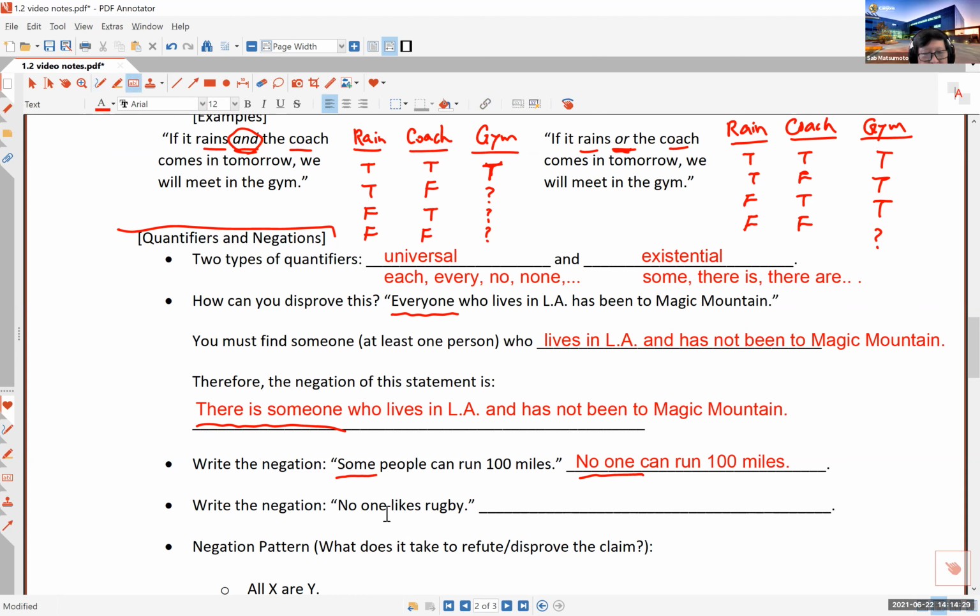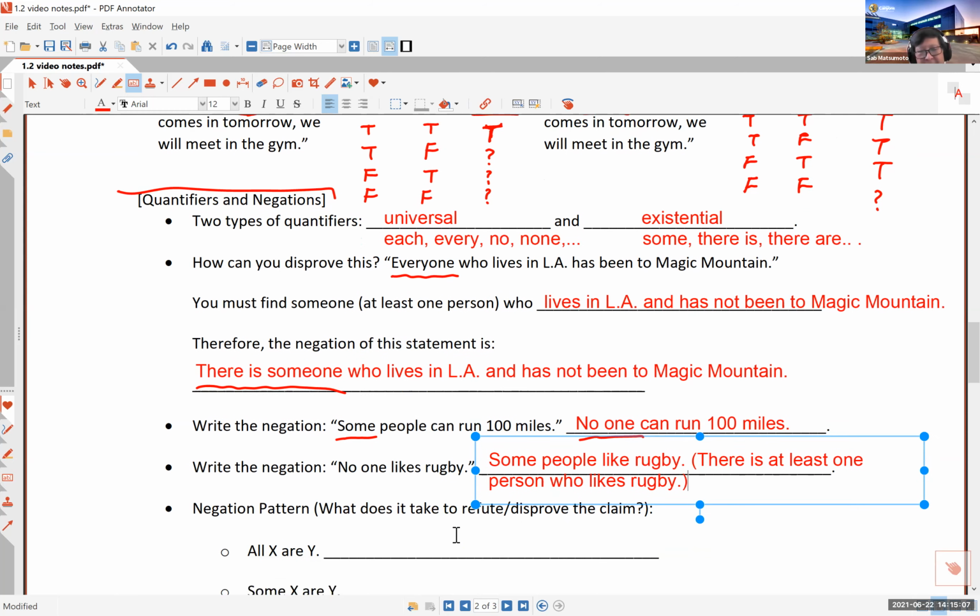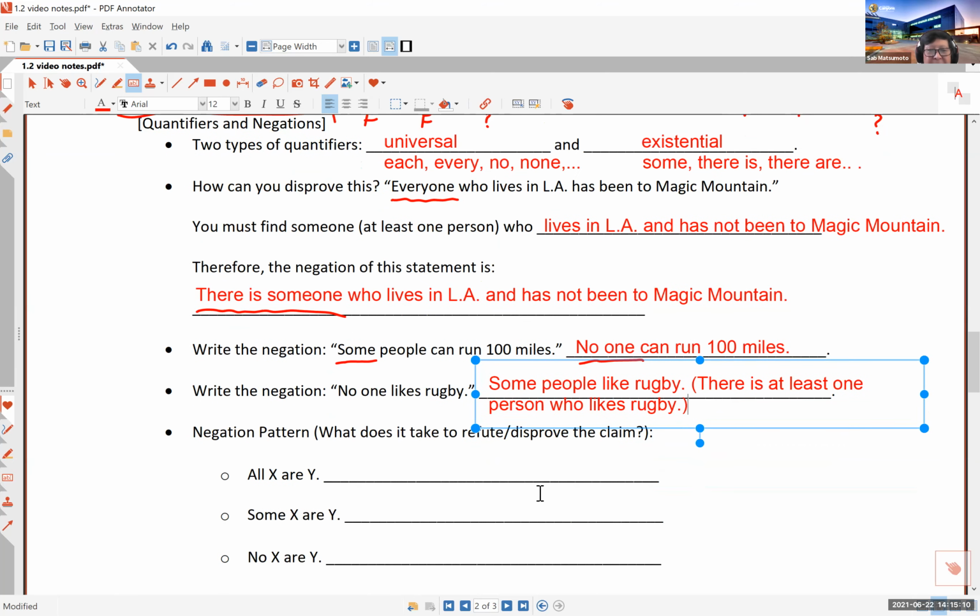All right, let's go to the next one. Write the negation of this statement: no one likes rugby. Oh, that's not true, because now again, you don't have to prove that everyone likes rugby. All you have to do is find one person. Some people like rugby. That is a negation. Technically speaking, this is saying there is at least one person who likes rugby. That would be the negation. And notice again, the original statement was one with a universal quantifier, and the negation has an existential quantifier.